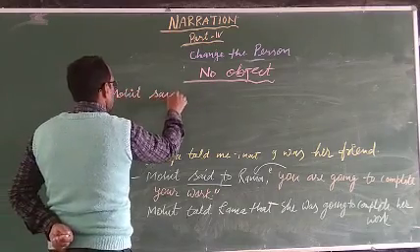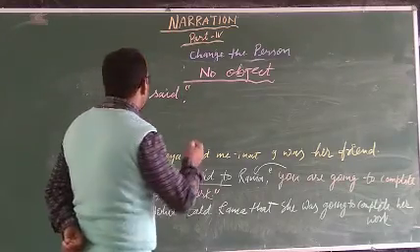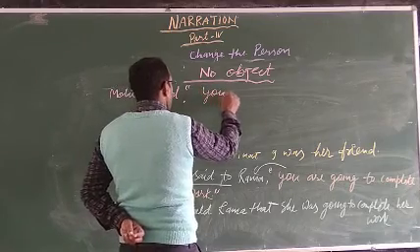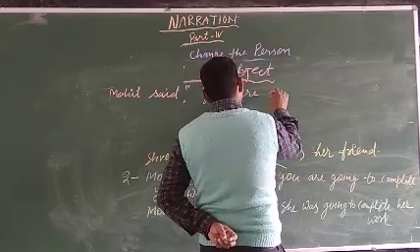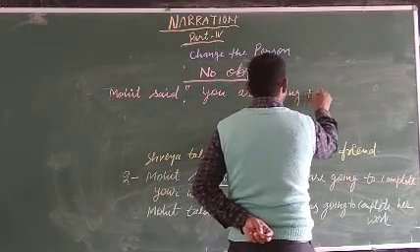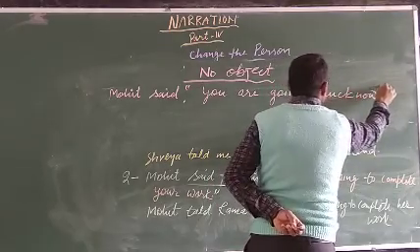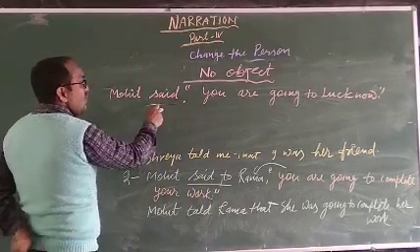Mohit said, inverted commas, you are going to Lucknow. You are going to Lucknow. What's the answer? Here is no object.